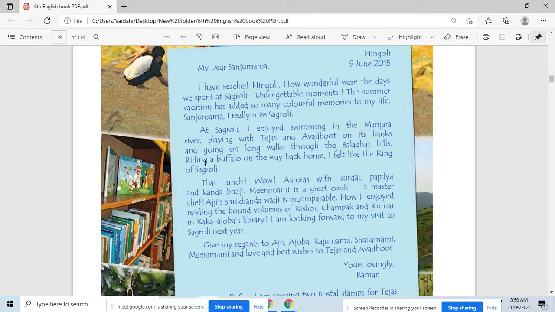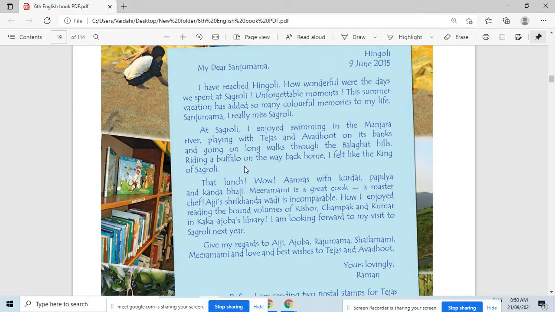Hingoli or Sagroli? Sagroli. Okay. Next question: with whom did Raman play on the banks of Manjara River? Avdut. Where did Raman play with Tejas and Avdut?